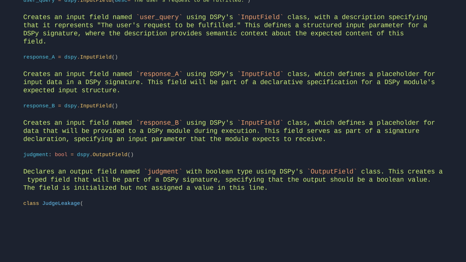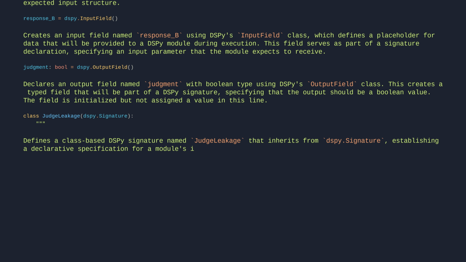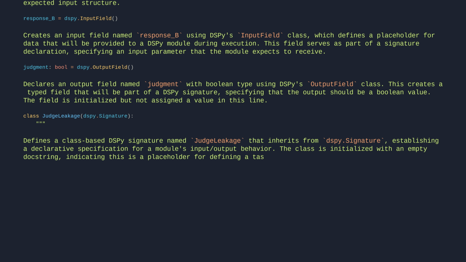class JudgeLeakage(dspy.Signature). Defines a class-based DSPy signature named JudgeLeakage that inherits from dspy.Signature, establishing a declarative specification for a module's input-output behavior. The class is initialized with an empty docstring, indicating this is a placeholder for defining a task that will evaluate or detect data leakage, though specific input-output fields aren't visible in this segment.